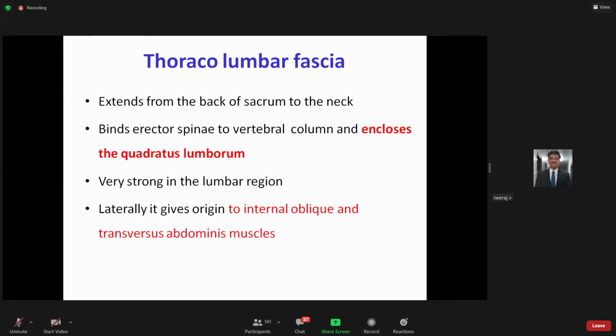Laterally, it gives origin to your internal oblique and the transversus abdominis muscle. When you were taught the abdominal wall, you may have noticed that the internal oblique and transversus abdominis muscles take origin from it. So basically this gives origin to the internal oblique as well as to the transversus abdominis muscle on the lateral side.